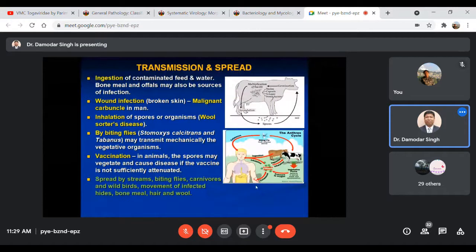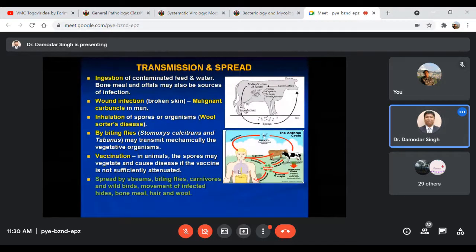People may inhale the spores from the wool cut from those affected animals, and they may get this infection. Fourth, through biting flies like Stomoxis and Tabanus, which may mechanically transmit the vegetative form of Bacillus anthracis.